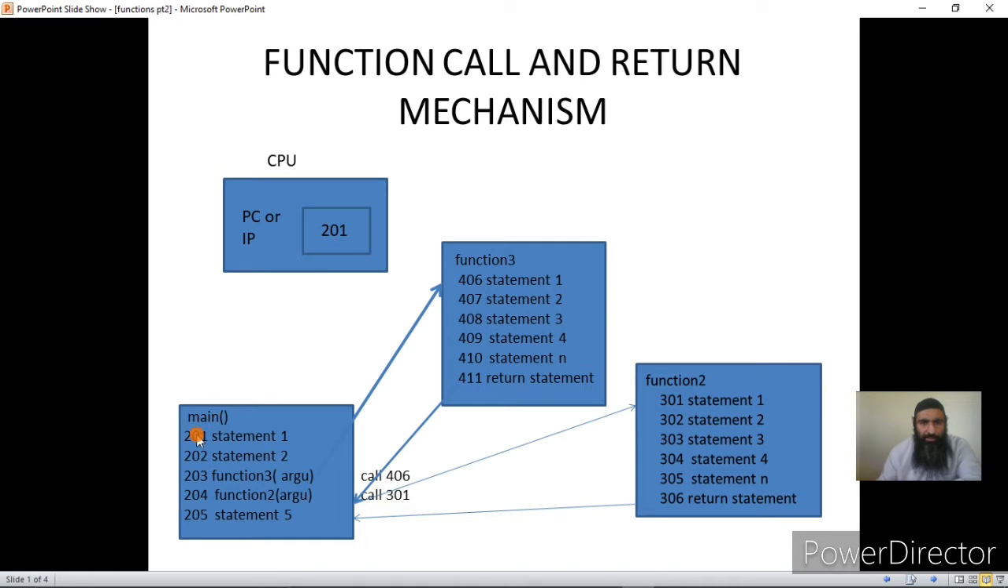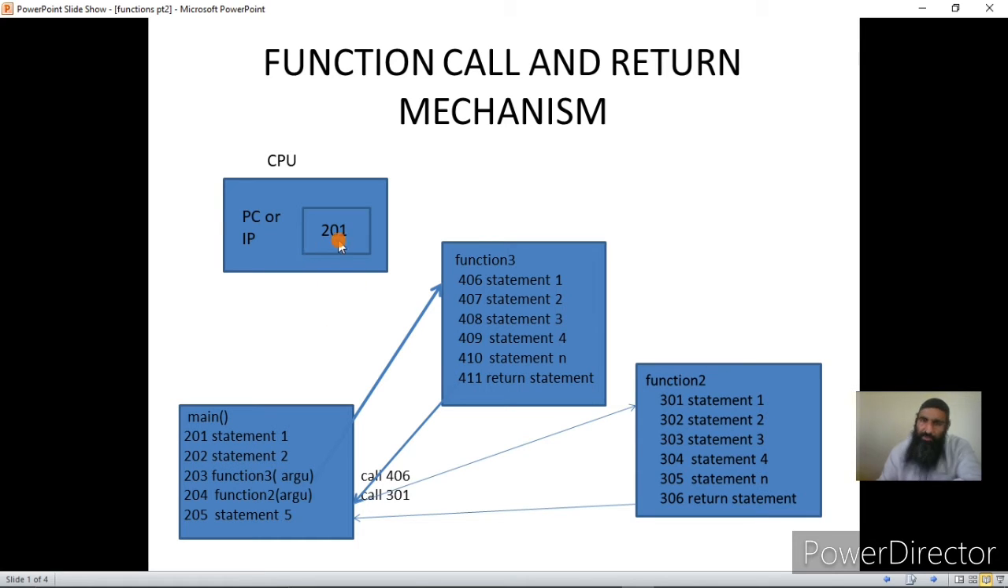Initially, the CPU has to be initialized, that is, its PC is to be initialized and told that the first instruction is at 201. This is the job of the scheduler. Now, once this address is loaded into the PC, the CPU fetches the first statement, decodes the first statement, and executes it. It means implements it, that is, works it out. Now after that, it goes to the second statement.